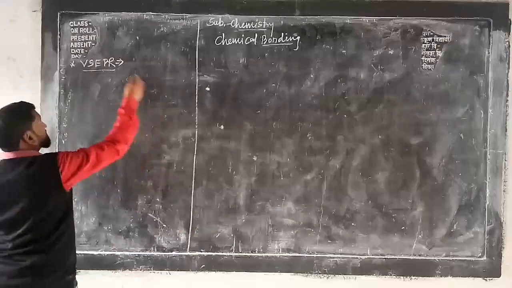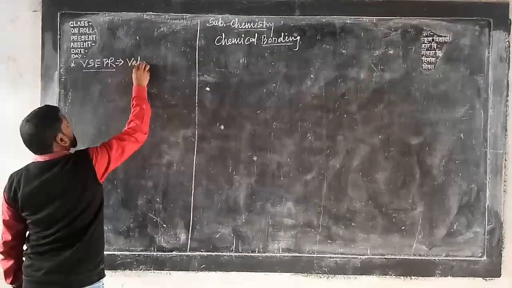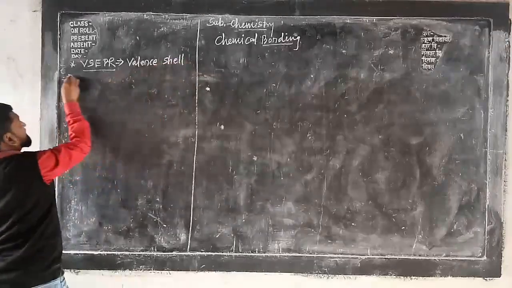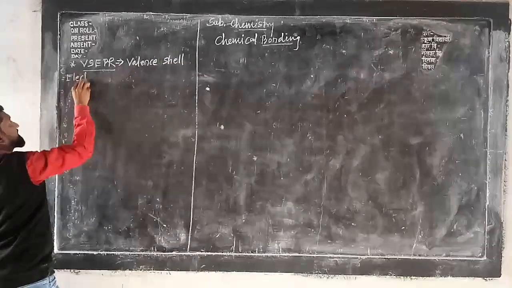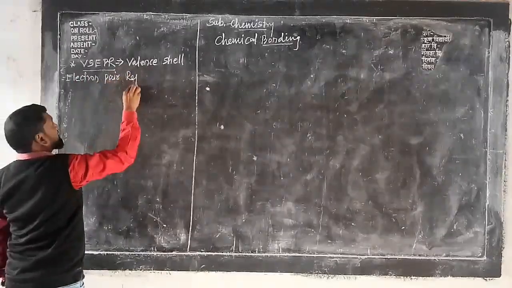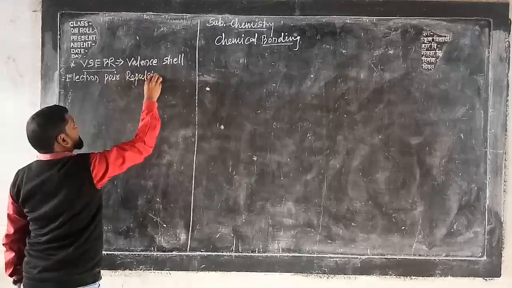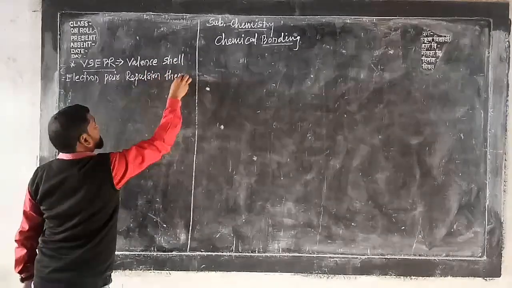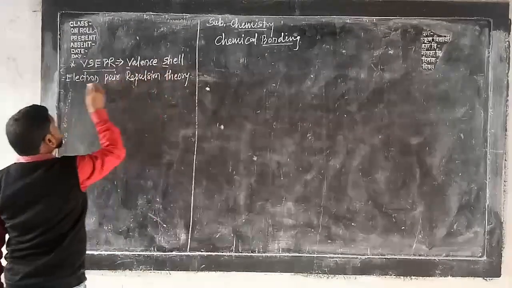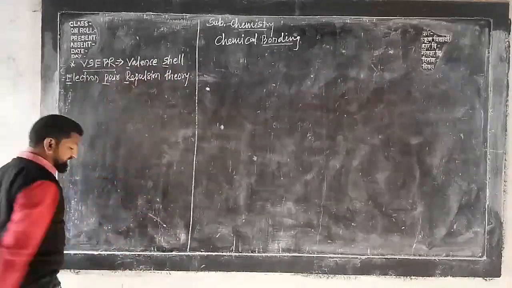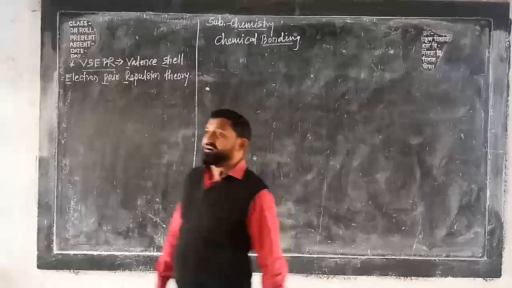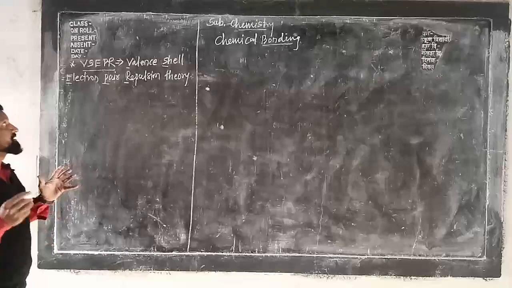The full form of this abbreviation is valence shell electron pair repulsion theory. Okay, VSEPR.